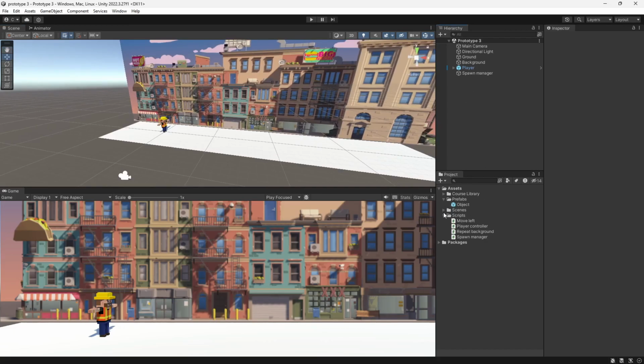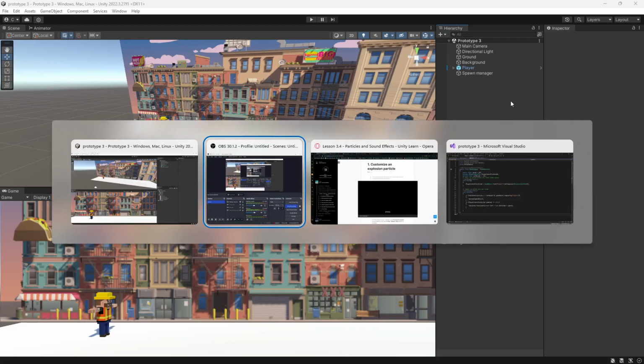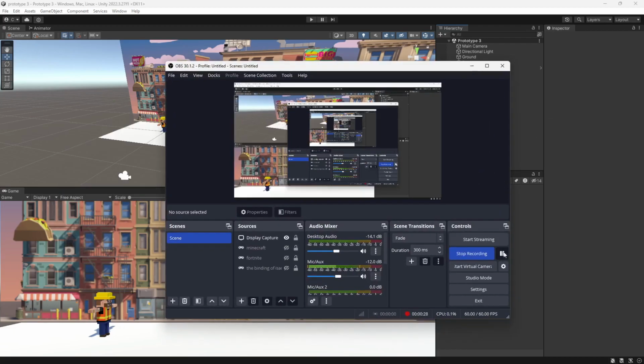All right, today we're going to add some sound effects and particles. And I am definitely not constrained for time whatsoever.